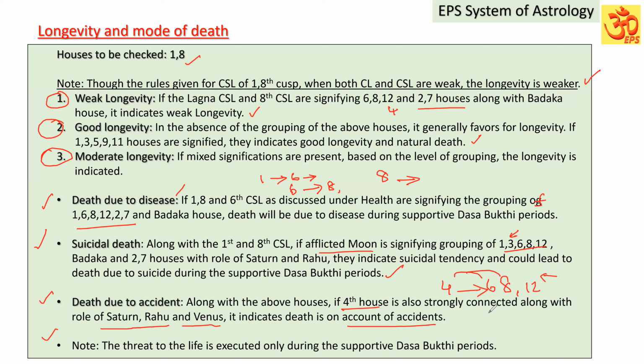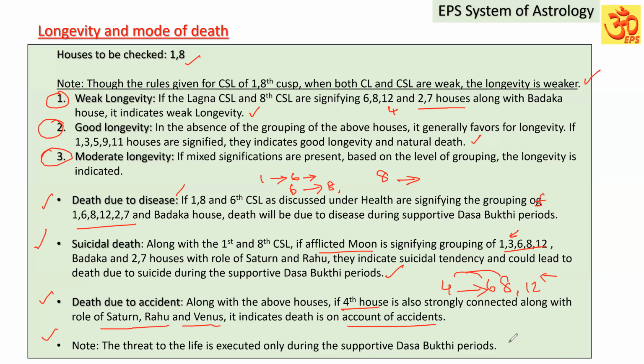So we are studying the destiny. Destiny signifying, yes, he is liable to face health issues that can lead to death on account of health issues, or he is liable to face an accident. So, it means what? He can meet with an accident that can lead to death also. Those things and all we can identify. But based on the Dasa Bhukti periods only, that native will experience such impact.